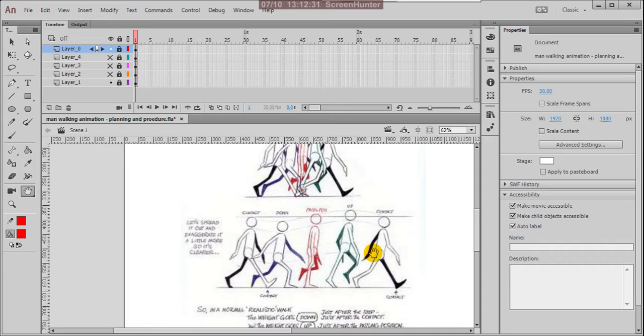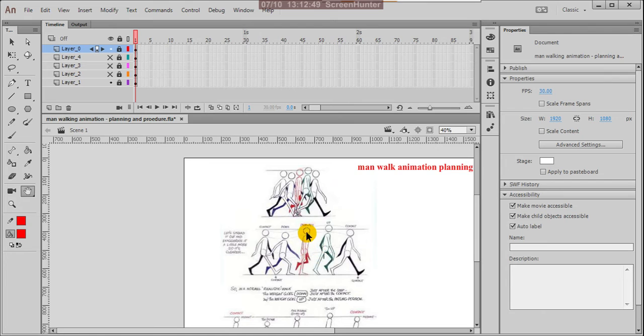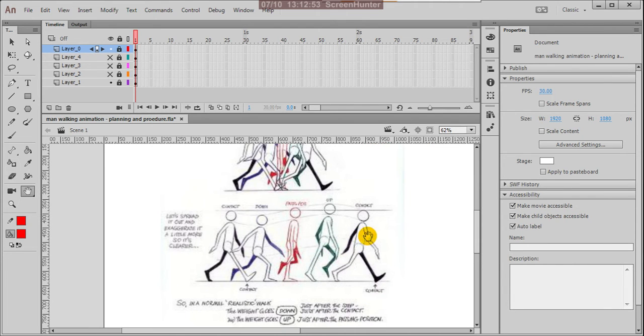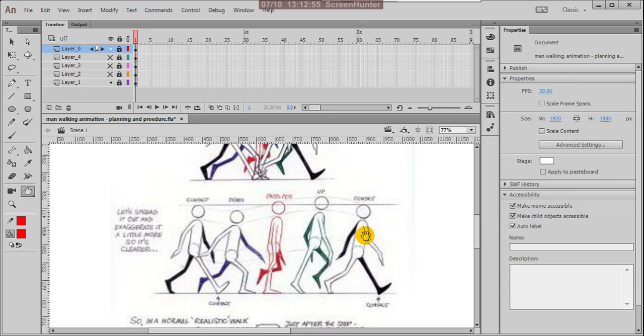If you go anywhere for an interview for a job, they may definitely ask how many poses you will use for a walk, how many poses come for the standard walk. You must immediately give the answer. These are the 4 poses actually, but the other contact pose will be the same as the first pose.